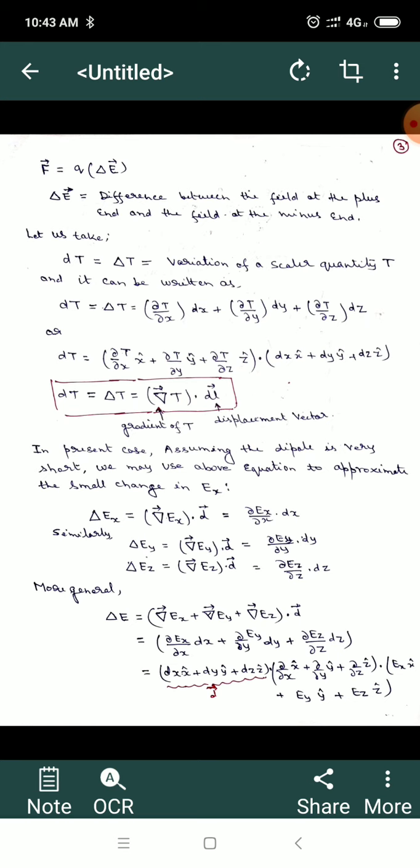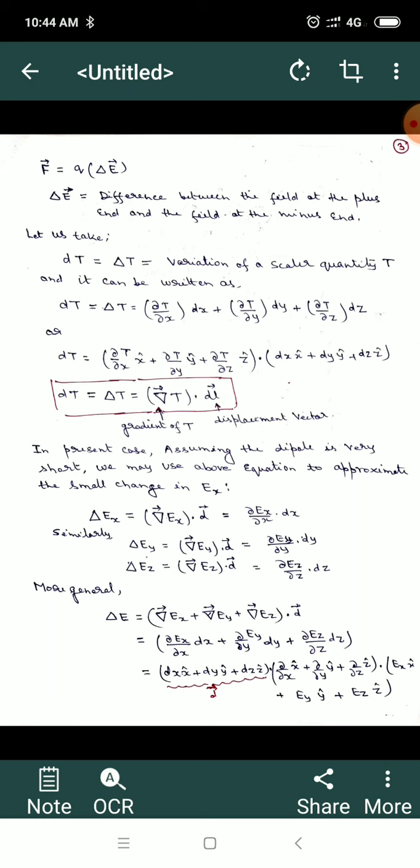So if we have a scalar function, let us say that t is a scalar quantity, we can write dt, the basic differentiation of that scalar quantity t, as delta into t. The delta basically denotes the variation of scalar quantity t with respect to some variables, maybe time, maybe space, maybe theta, anything. And we have seen that dt or delta t can be written as a partial differential of the scalar function t.